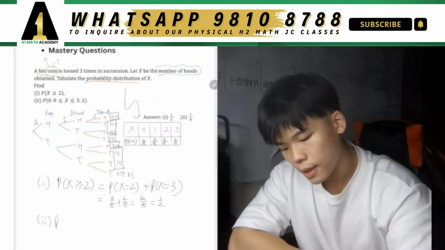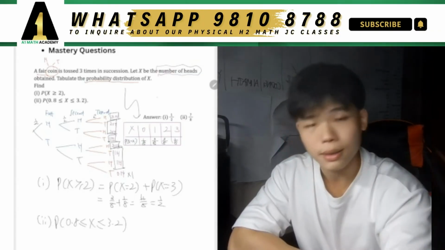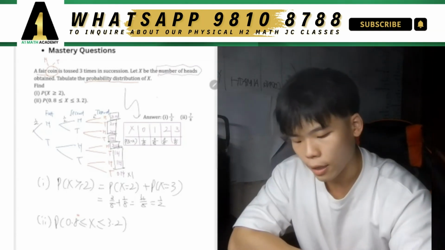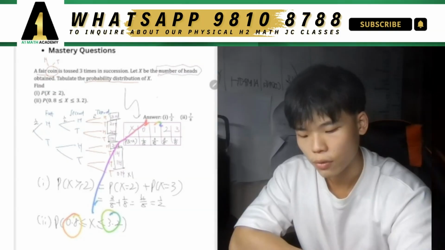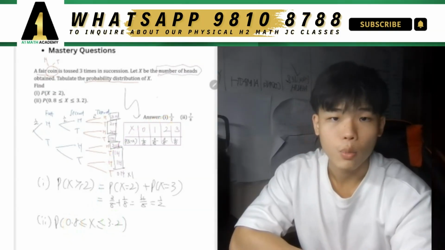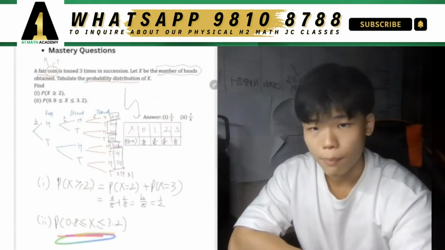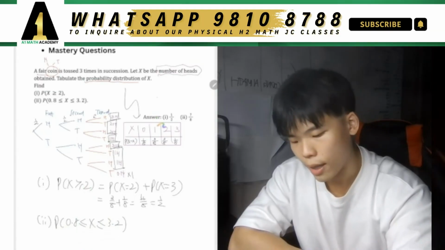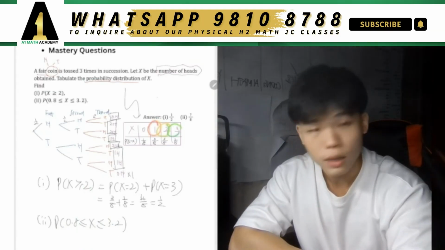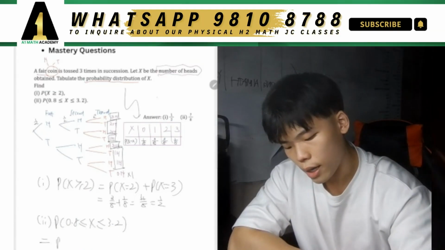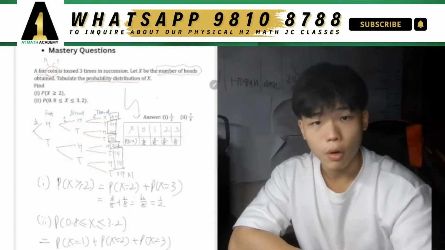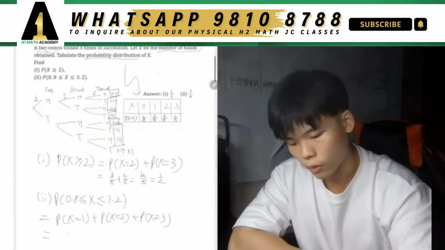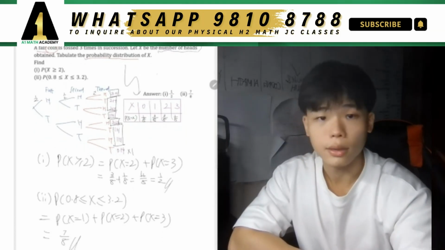Next would be P of 0.8 smaller than or equals to x smaller than or equals to 3.2, and this is very straightforward, because we know that x cannot take on any decimal values, right? We know that x is restricted to only these 4, so we just need to count which values actually fall within this range, between 0.8 and 3.2, and that will mean that it's this value, and this value. So all we got to do is just add up the probability of it being 1 or 2 or 3, right? We just add up all of this, and in the end we get the value of 7 over 8. That's the final answer to this question over here.